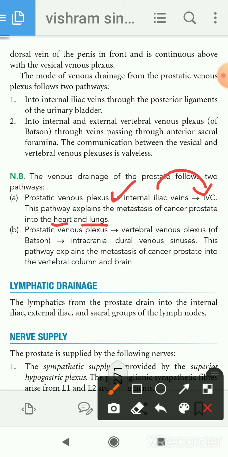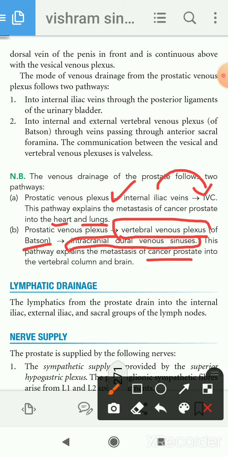The second pathway: after the formation of the prostatic venous plexus, it may go into the vertebral venous plexus, which is also known as the venous plexus of Batson. Through this vertebral venous plexus, it is connected to the intracranial dural venous sinuses. So it may go into the intracranium, that means it may go into the brain, and the cancer of the prostate may spread to the brain via this route.